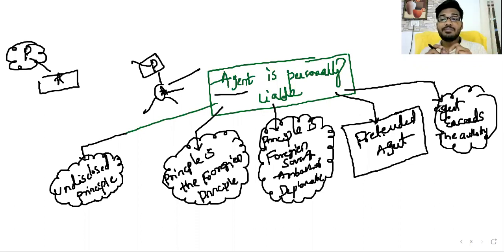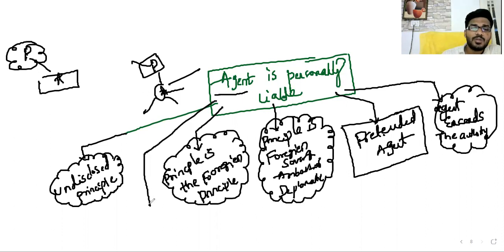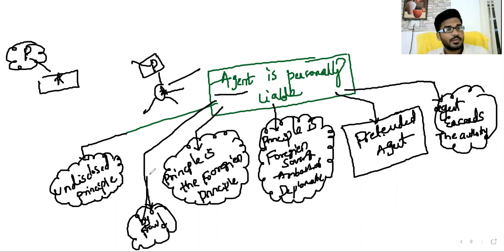But if you perform an activity beyond your authority, then whatever acts are done by the agent, the agent alone is personally liable and the principal is not liable. Likewise, if the agent pays money to any other party, or receives or pays money by fraud, only the agent is liable for that.